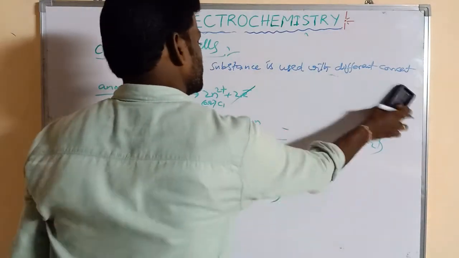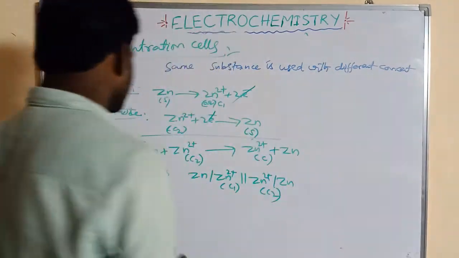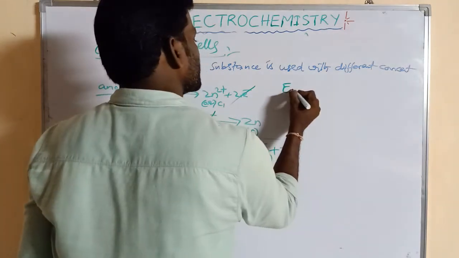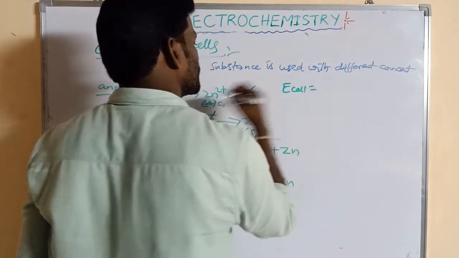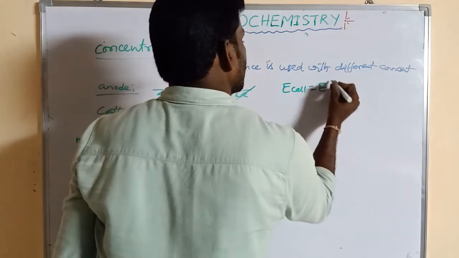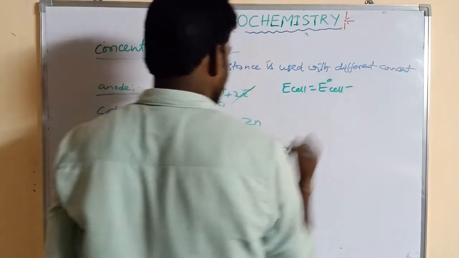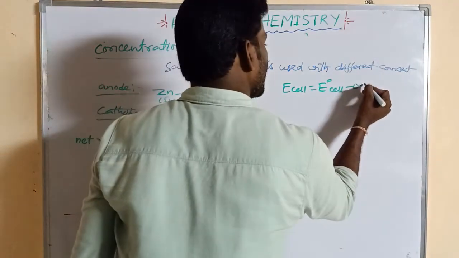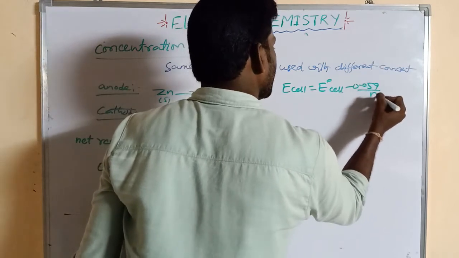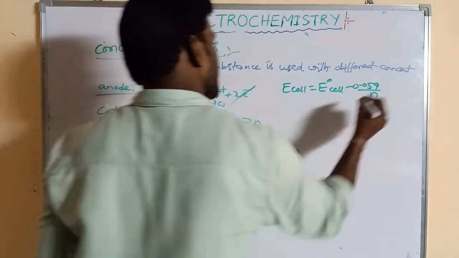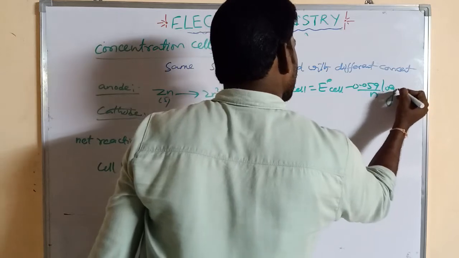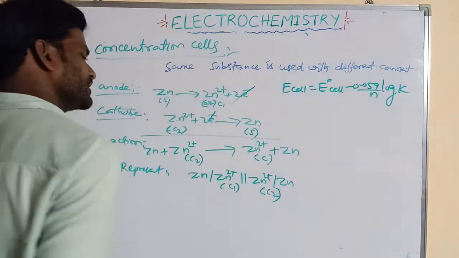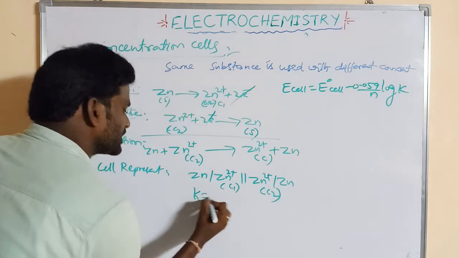So how to write its cell potential? Therefore E cell is equal to E naught cell minus 0.059 by n log Q or K. So what is the K value?